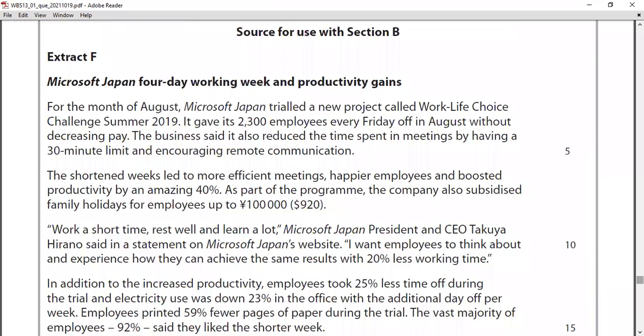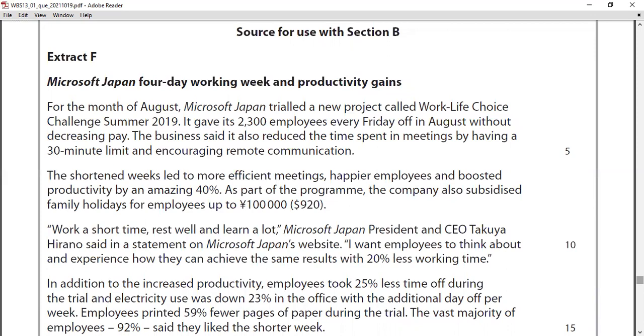Microsoft Japan. For the month of August, Microsoft Japan trialed a new project called Work-Life Choice Challenge Summer 2019. It gave its 2,300 employees every Friday off in August without decreasing pay. Every Friday off. Wow. The business said it also reduced the time spent on meetings by having a 30-minute limit and encouraging remote communication.